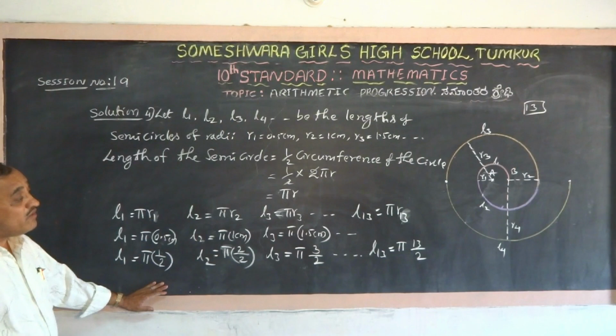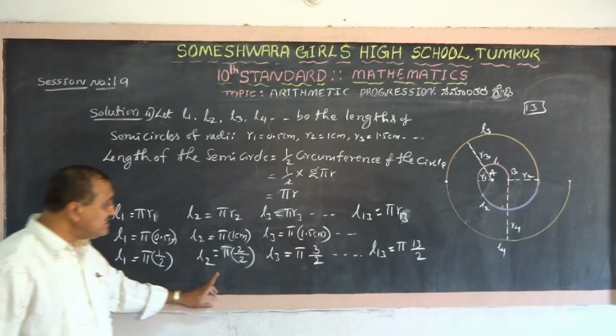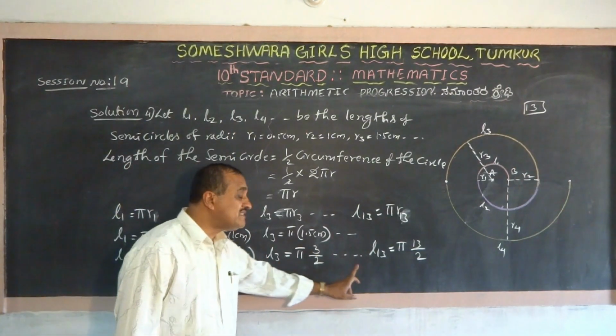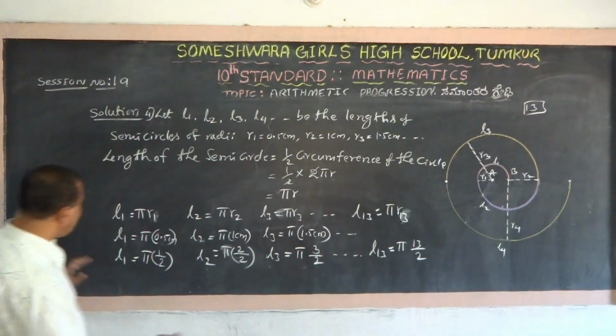Now write the sum of the lengths of all the semicircles.